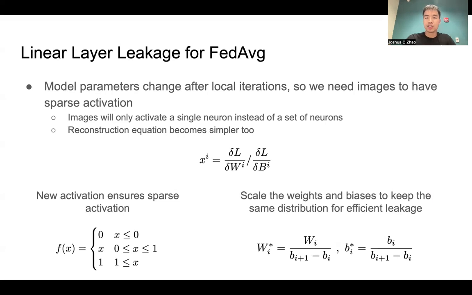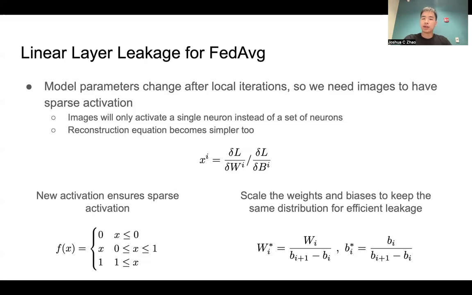This is done through a new activation function that has a double-sided threshold. For instance, a ReLU activation function only has a single-sided threshold. On the other hand, this new double-sided threshold says that if the value is below a cutoff or above a cutoff, then it does not activate the image. This ensures that an image will only activate a single neuron.